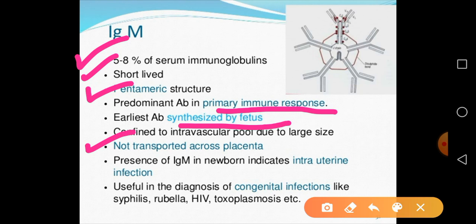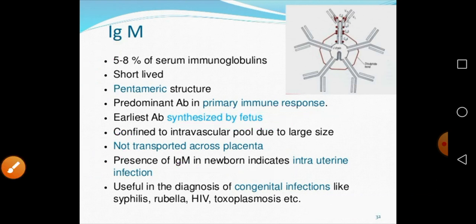Then presence of IgM in a newborn indicates the intrauterine infection. Again, this is an important point from the MCQ point of view. If there is a presence of IgM antibodies in a newborn baby, it indicates the intrauterine infection. So this is useful in diagnosis of congenital infections like syphilis, rubella, HIV or toxoplasmosis. So this is the importance and functions of IgM.